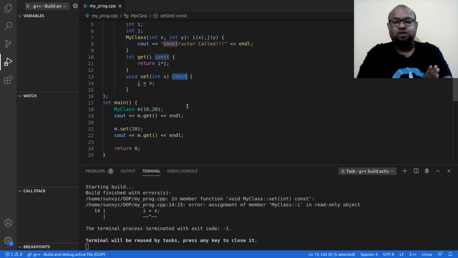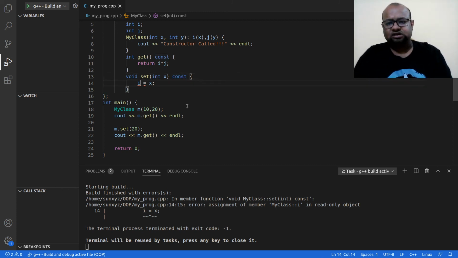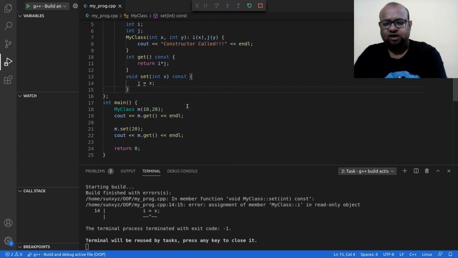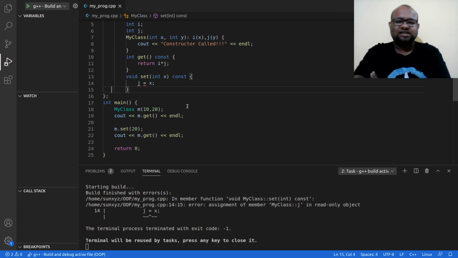All right, that means inside this method I am not going to make any change to my object. But what am I doing? I am making changes to my object. I am changing the value of I inside this set function. So this is something that I cannot do, therefore I have this error. Now in the same way I cannot set the value of j. If I call this, I'm going to get the same error.